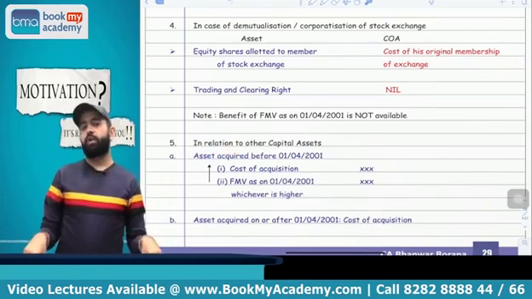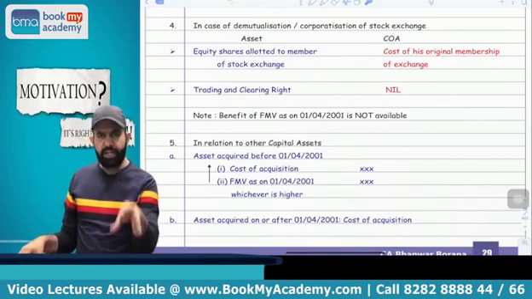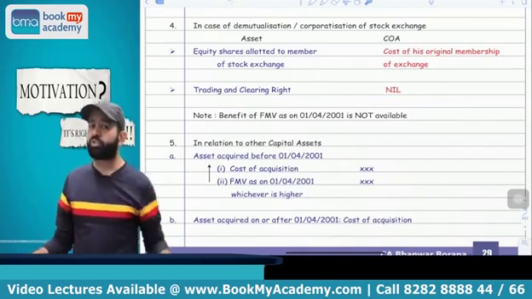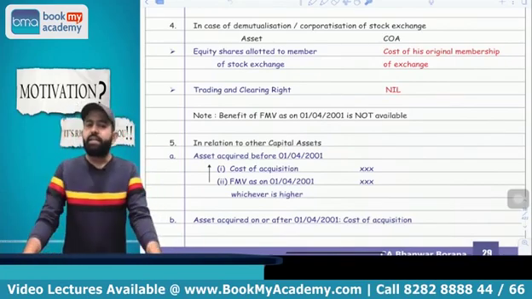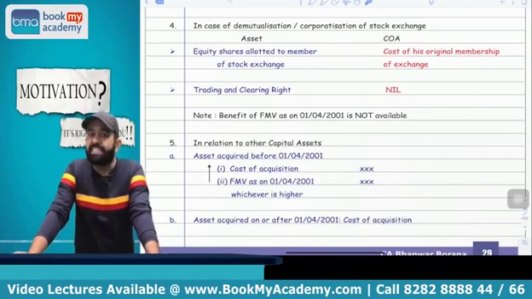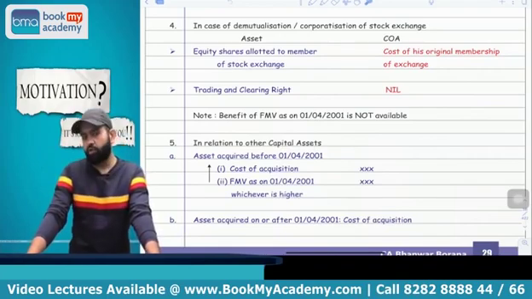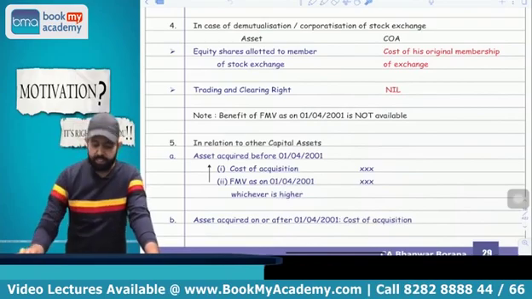And also Motilal Oswal is going to get the trading and clearing right. So what will be the cost of acquisition of the trading and clearing right? The cost of acquisition of the trading and clearing right will be treated as nil. Means you have to take nil as the cost of acquisition of the trading and clearing right. You got my point or not?